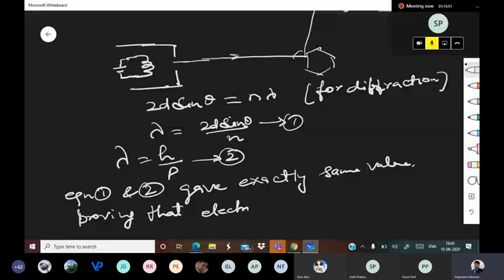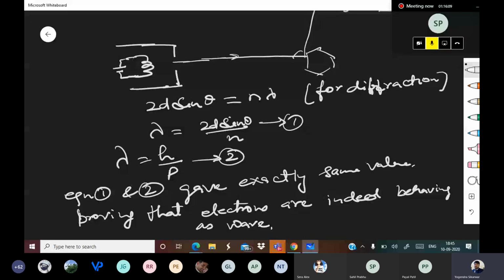So this was Davison-Germer's experiment.